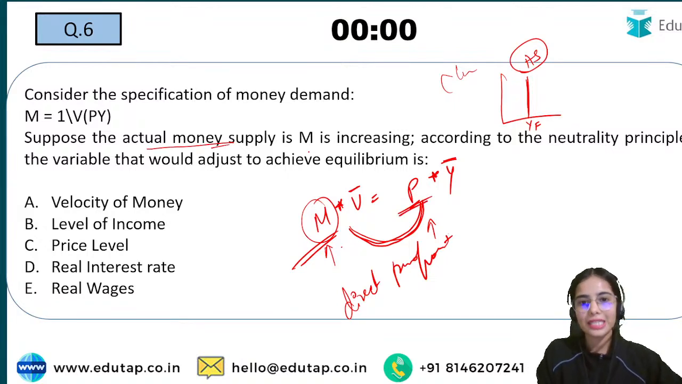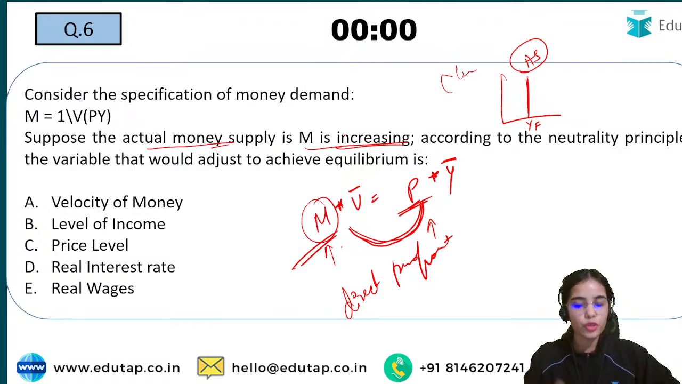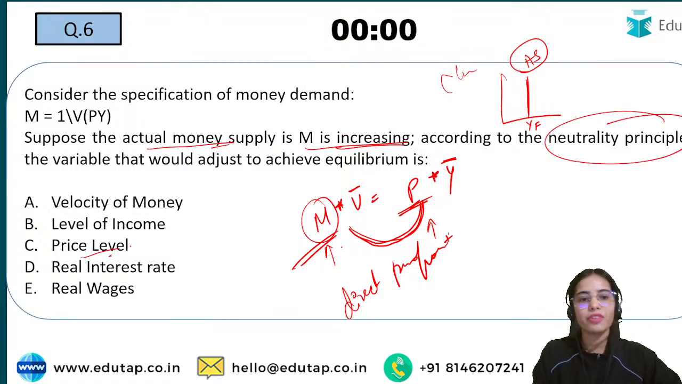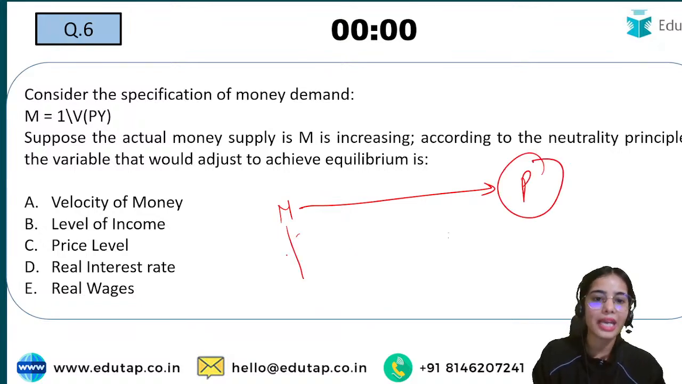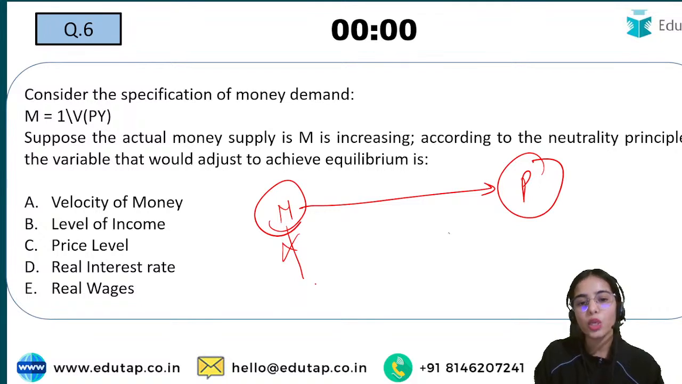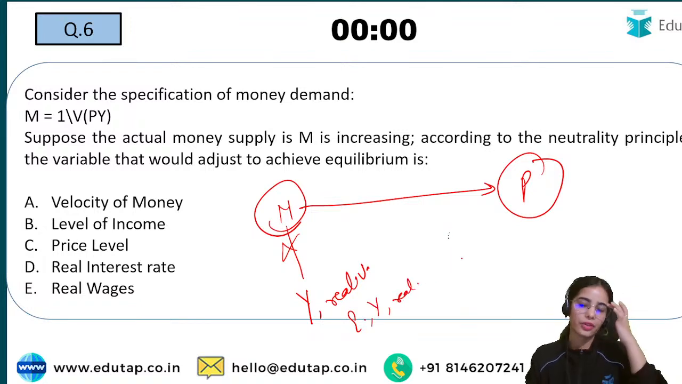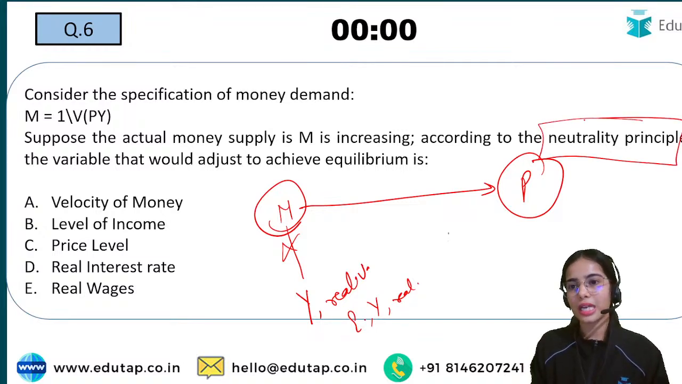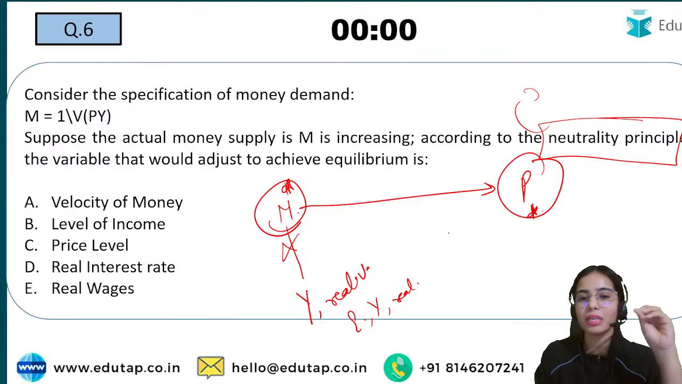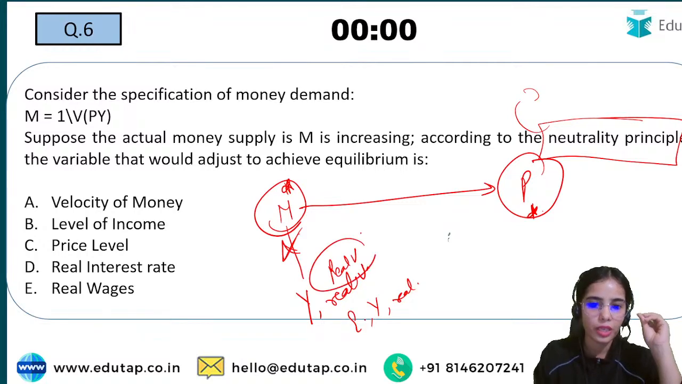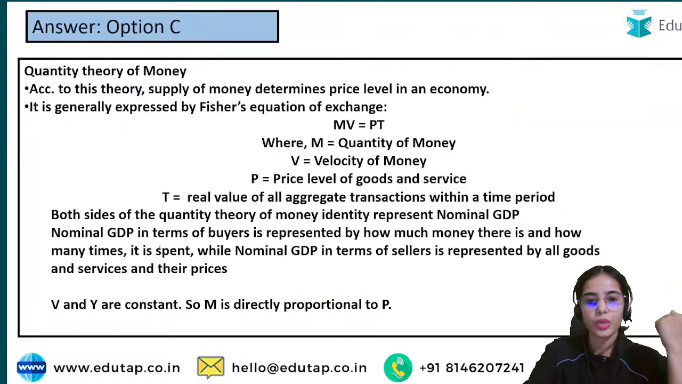So the actual money supply M is increasing. To bring equilibrium, to bring the neutrality principle, the price level will have to increase in the same manner. So neutrality principle means that the money supply only affects the price level. As per classical economists, the money supply cannot affect the level of output, cannot affect real variables such as employment, the level of output, the real interest rate or the real wages in the country. So I hope this is clear. Neutrality principle means the money supply can only affect the price level and cannot affect real variables such as output and employment. Okay, so here the answer is C.